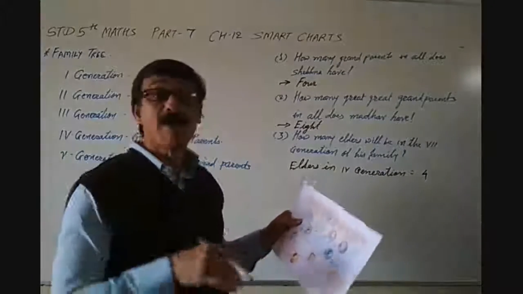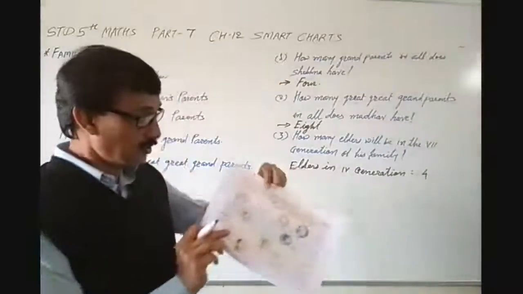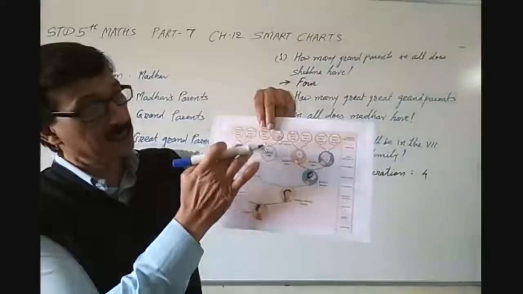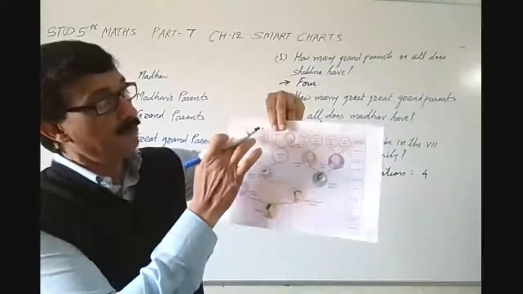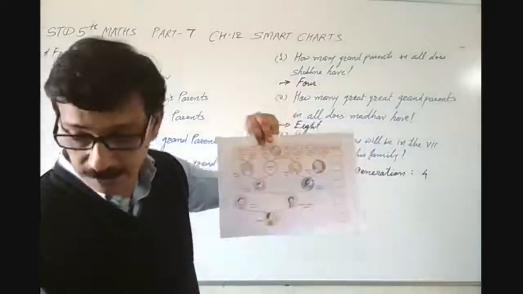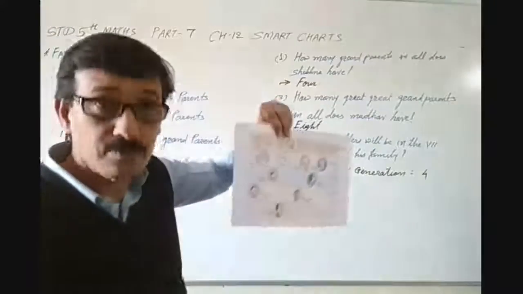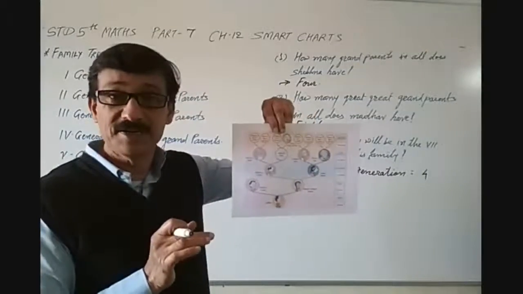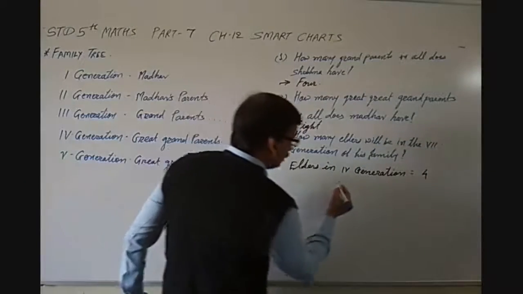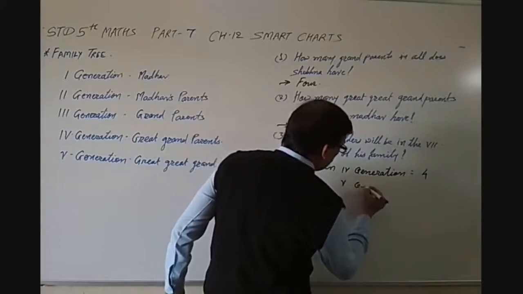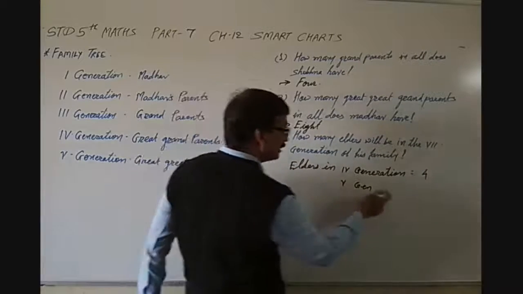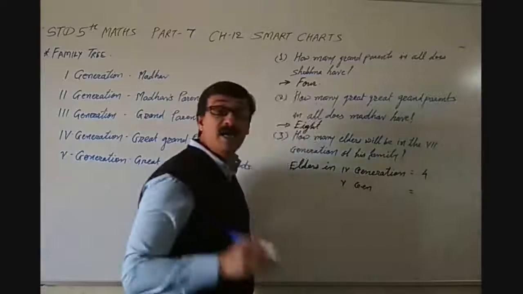Then after 5th generation. So this is 1, 2, 3, 4th generation. This is 5th generation. In 5th generation 1, 2, 3, 4, 5, 6, 7, 8. Okay. Total 8 elders are there. So in the 5th generation, I am not writing everything. You will write elders in 5th generation is equal to 8.